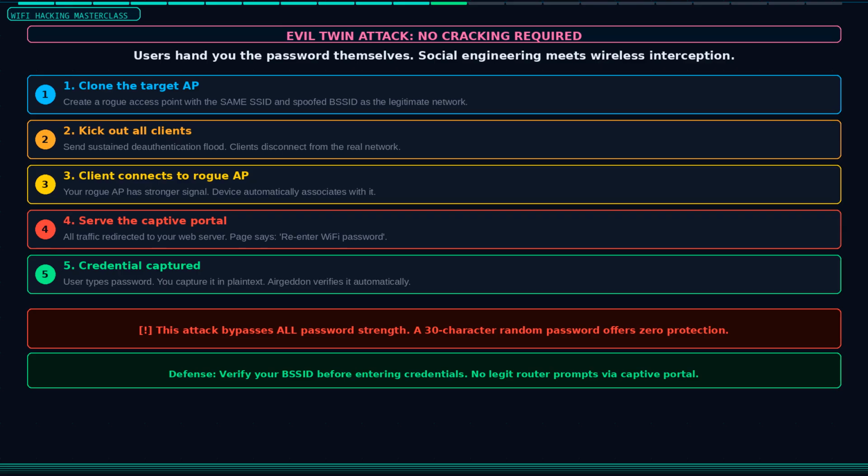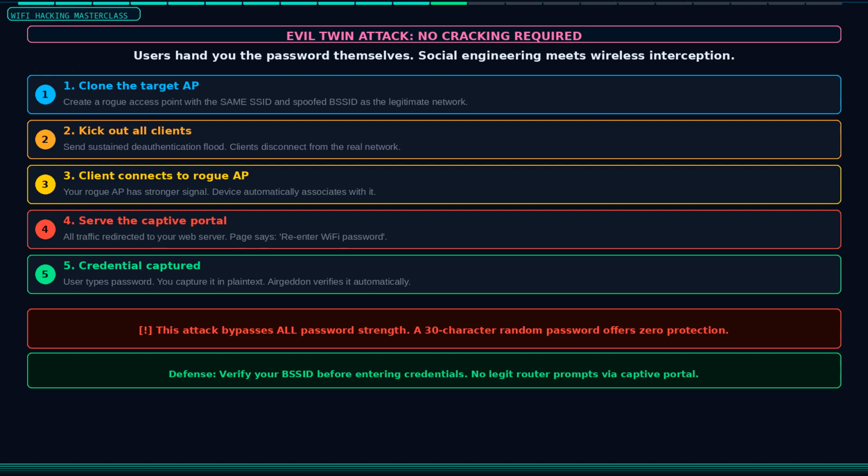Now we move to a completely different class of attack. The evil twin attack does not rely on cracking a password at all. Instead, it tricks users into giving you the password voluntarily, without them realizing it. Here is how it works. You set up a fake wireless access point with the exact same SSID and MAC address as the legitimate network.